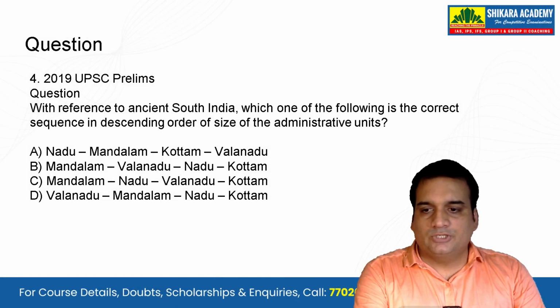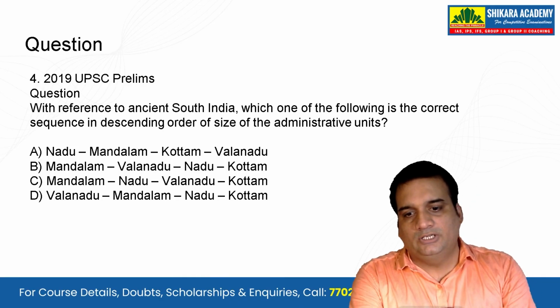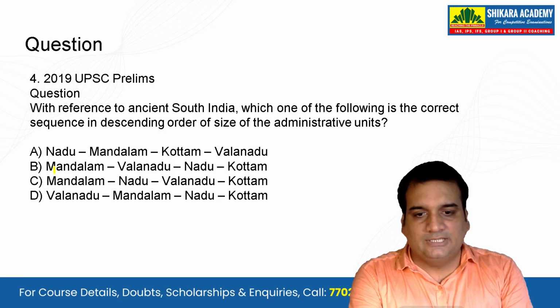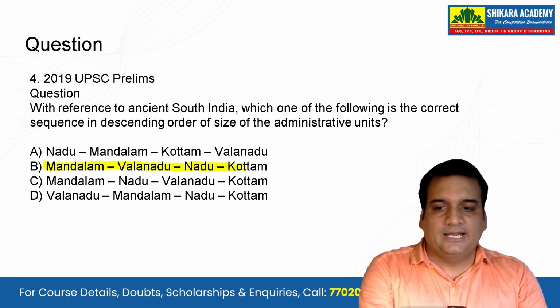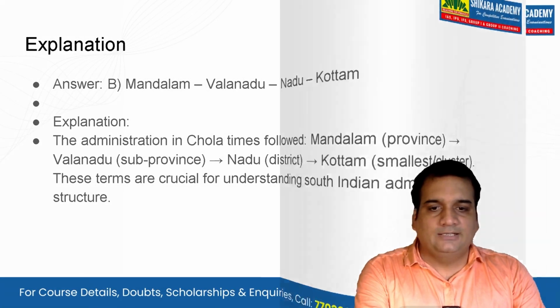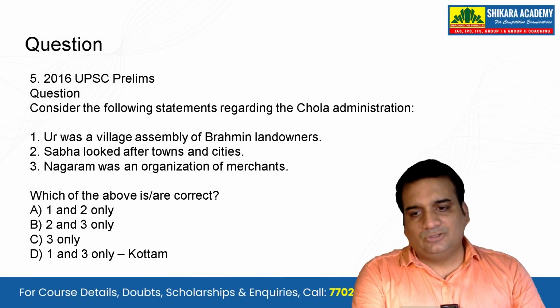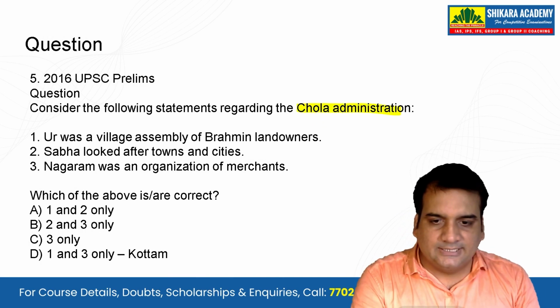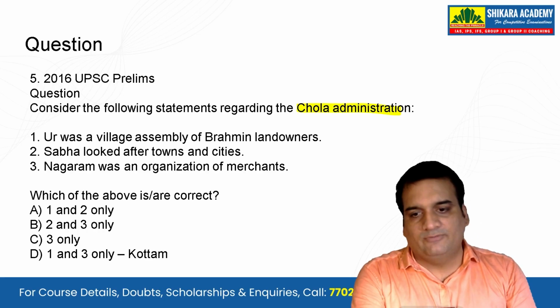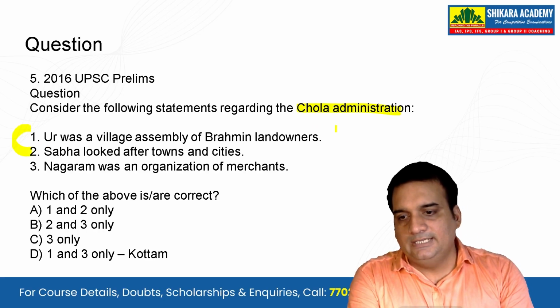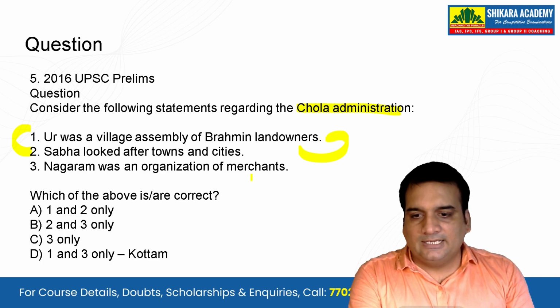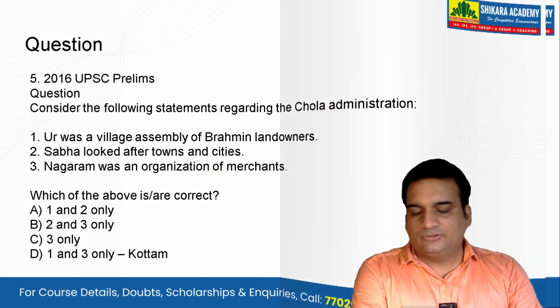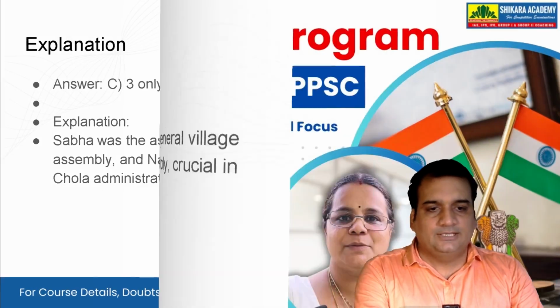And the next question is, with reference to ancient South India, which one of the following is the correct sequence in descending order? So we have not ascending but descending. The largest will be first and the smallest will be at the bottom: Mandalam, Valanadu, then the Nadu and the Kottam. And the last question: consider the following statements regarding the Chola administration. Ur was a village assembly of Brahmin landowners. Sabha looked after towns and cities. So this is exchanged with each other. Nagaram was an organization of merchants. Only 3 looks to be correct and 3 is the correct answer.